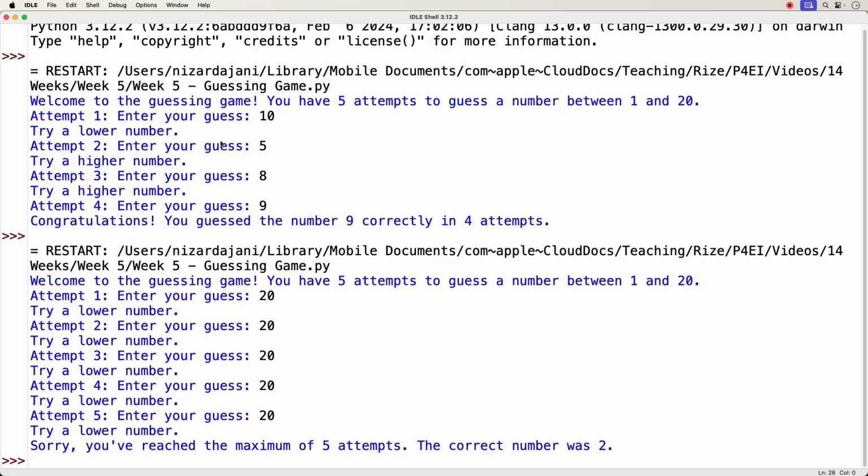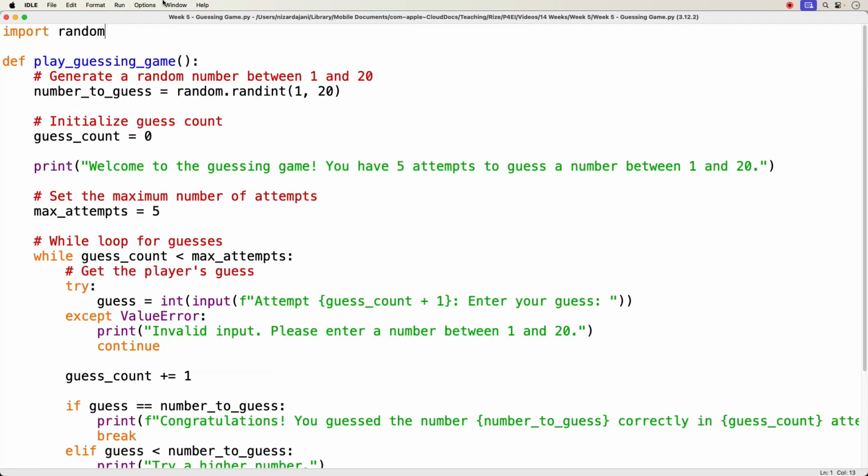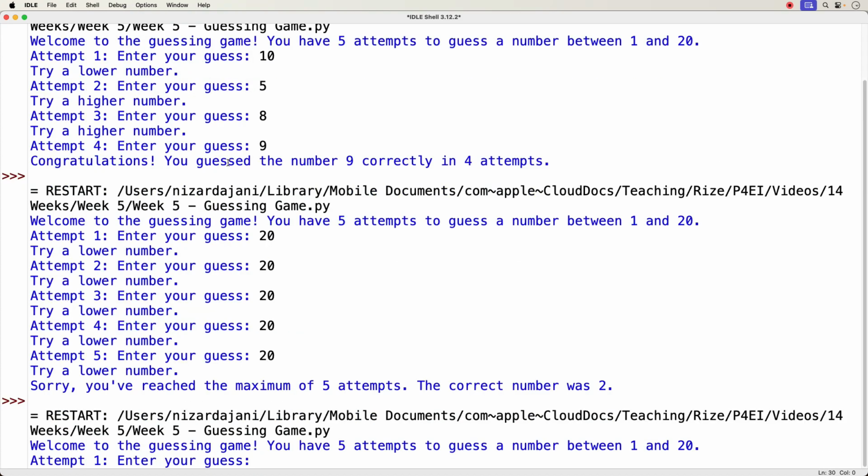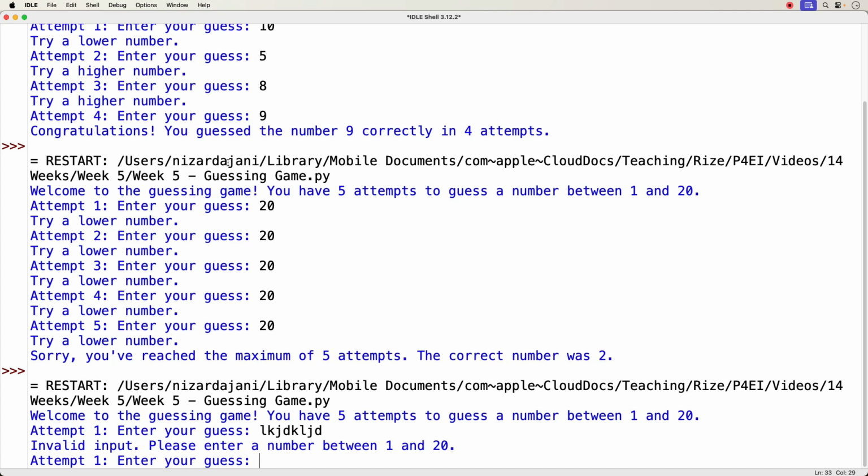Okay, let's try another run and see if I can break the code and see what happens. So enter a guess. I'm going to type just gibberish, hit enter. It says invalid input, please enter a number 1 through 20. So I've now tested the try and except block, and I can see that it works correctly. Again, with your own code, please make sure that you test it out thoroughly. Try to break it to see how it behaves, and we should not get any traceback errors.